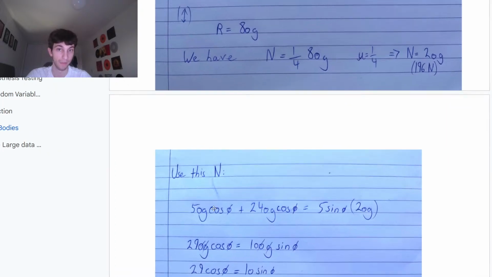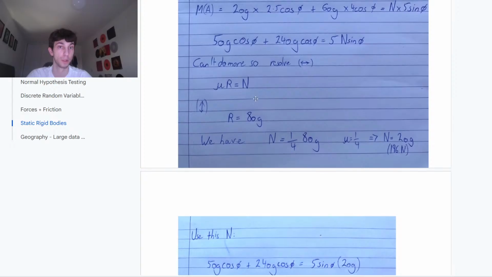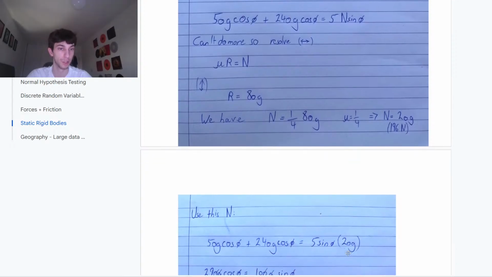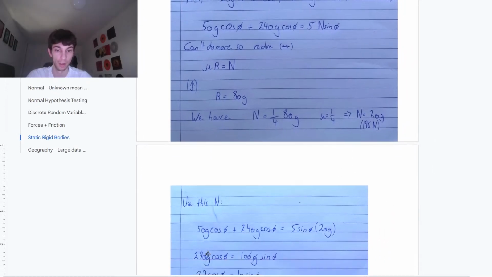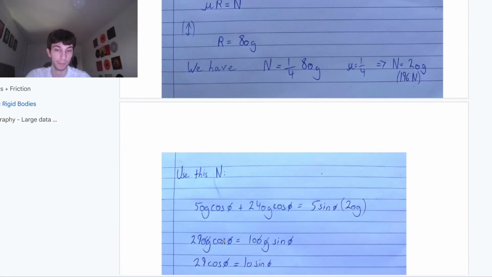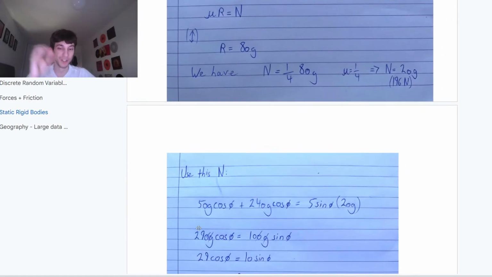So to use this n, looking at our equation from before, 50g cos phi, our moments equation, plus 240g cos phi equals 5 sin phi times 20g, because we now know that n is 20g. So from here, 50g cos phi plus 240g cos phi, this is 290g cos phi, sorry guys, equals 100g sin phi.